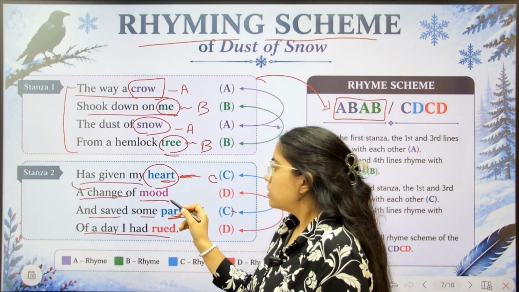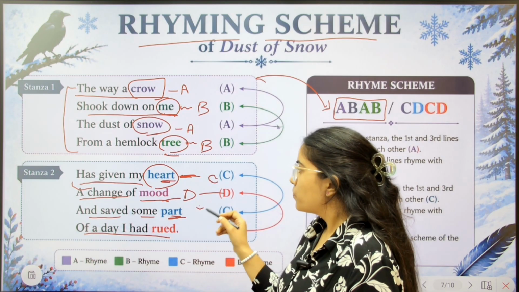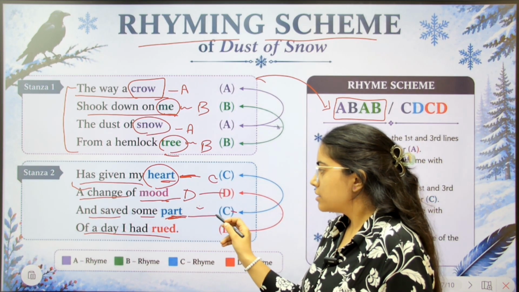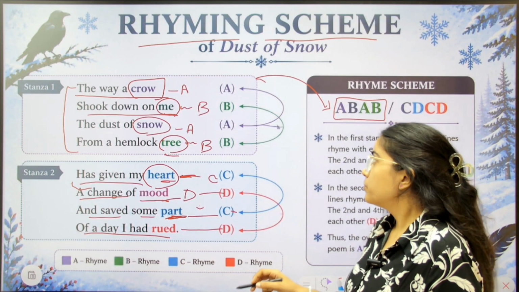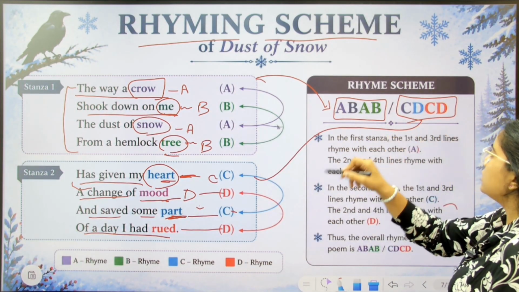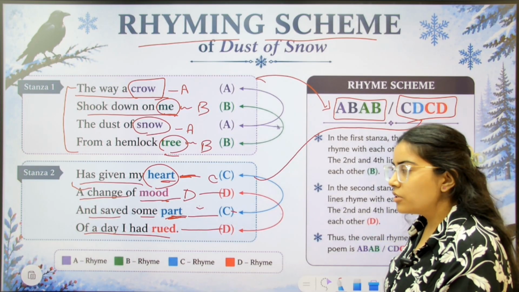So heart, ood, mood, again we will consider it as D. And art, again it will be C, and rude, D. So the rhyming scheme of the second stanza is C, D, C and D. The pattern is same but the sounds are different.